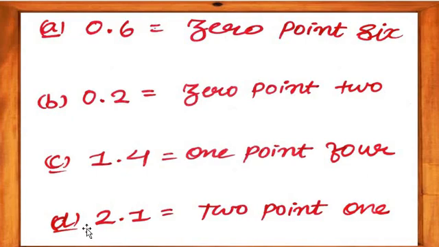Okay, my dear students, D, 2.1. We have to write in words. Understood? Got my point, my dear students?